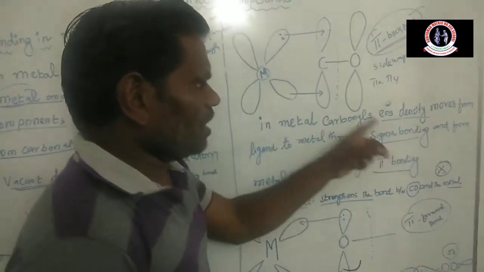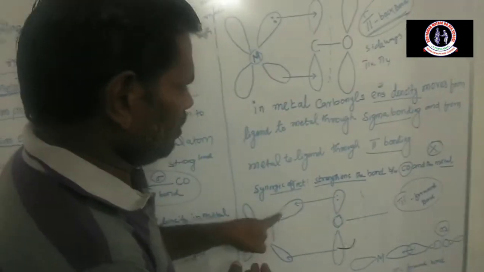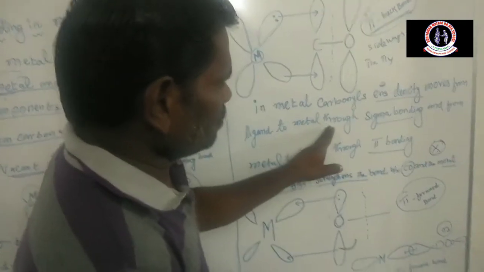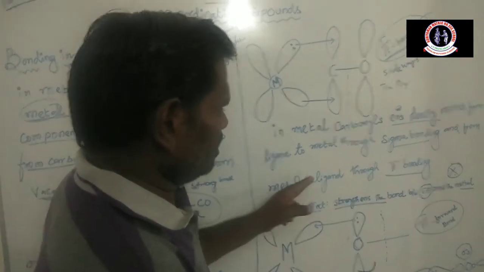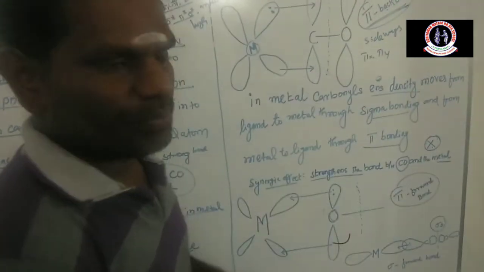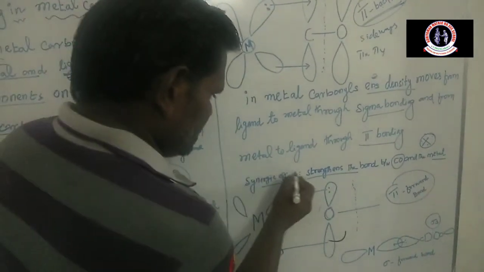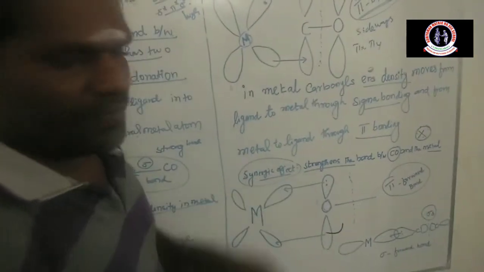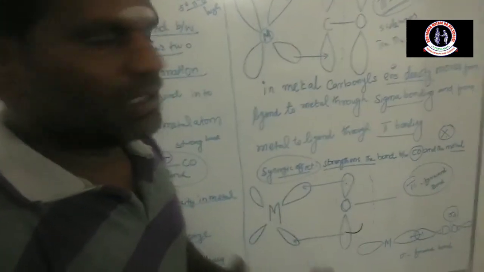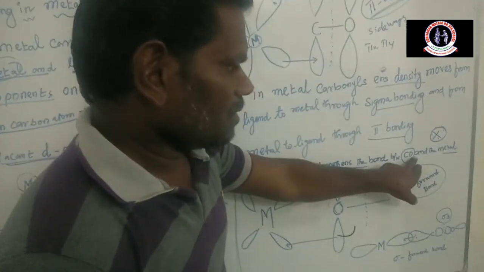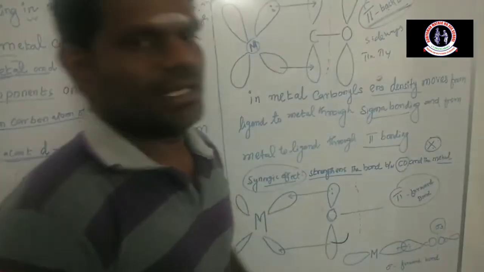In the metal carbonyl, the electron density moves from the ligand to the metal through the sigma bond formation, and from the metal to the ligand through pi bonding. This bonding is explained by the synergic effect. The synergic effect is nothing but the strengthening of the bond between the carbon of the carbonyl group and the metal atom.